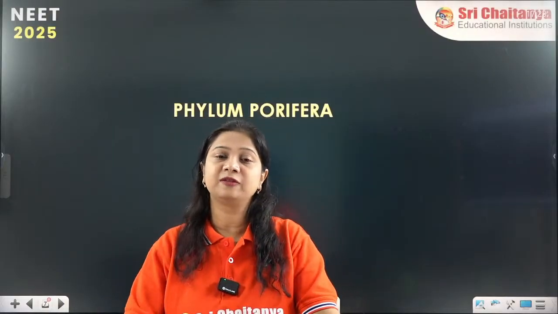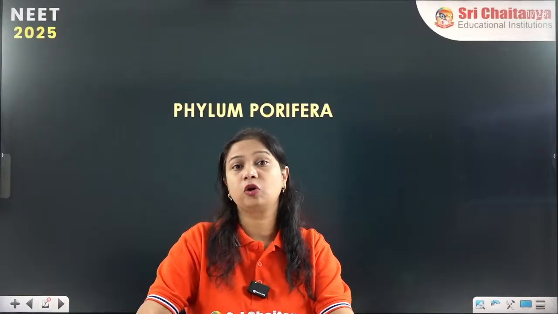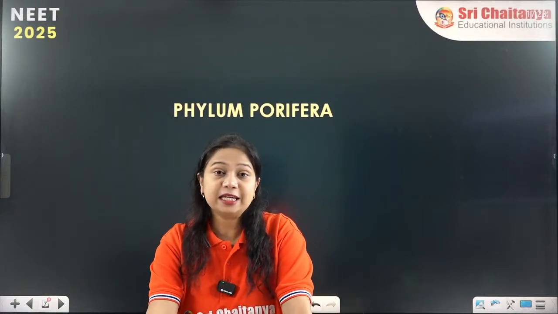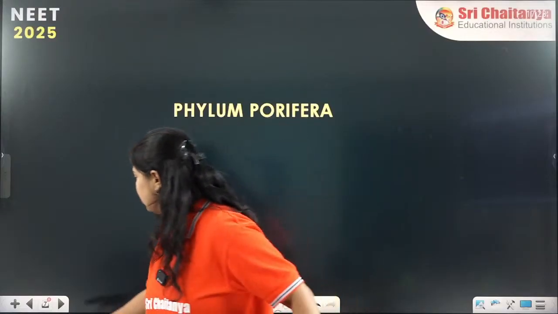So here we have studied different patterns and different types of the reproductive system, the circulatory system, as well as the digestive system and nervous system, based on which the whole of the animal kingdom is divided. Now we are moving on to the next part, that is each and every phylum. We will be starting our discussion about each and every phylum just in brief in today's class.